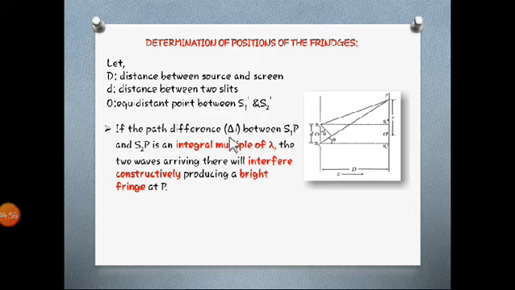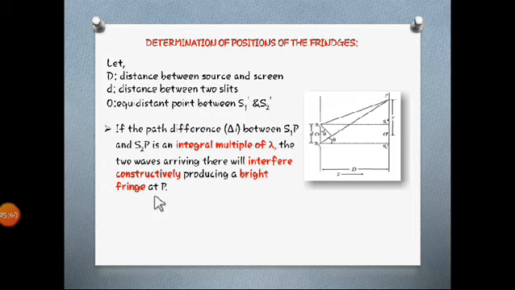If the path difference we are considering is delta L, what will be the path difference when the light wave is traveling? The difference between two paths. That means S2P is one path and S1P is another path. So the difference between the paths will be S2P minus S1P, and that is denoted by delta L over here. If the path difference delta L between S1P and S2P is an integral multiple of lambda, the two waves arriving there will interfere constructively. This is the main point, producing a bright fringe at P.